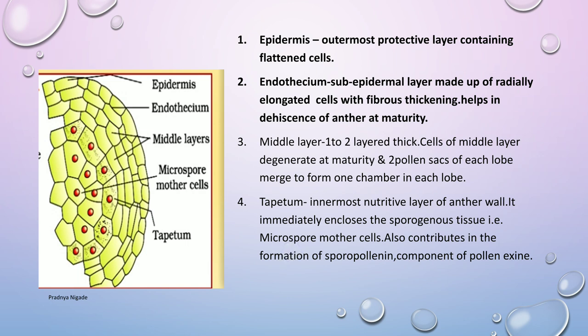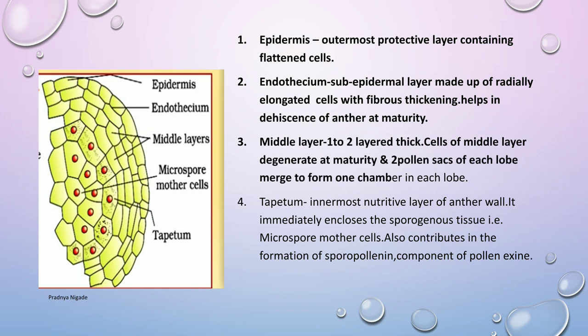The third layer is nothing but the middle layer. The third layer, internal to the endothecium, is known as the middle layer. It consists of 1 to 2 layers of parenchyma cells. These middle layers surround each microsporangium, that is nothing but the pollen sac. After the formation of microspores, the cells of the middle layer degenerate, due to which two pollen sacs of each lobe merge and form one chamber in each lobe.